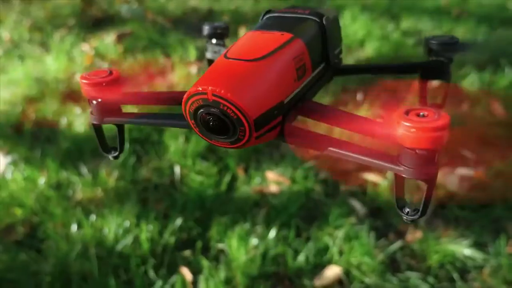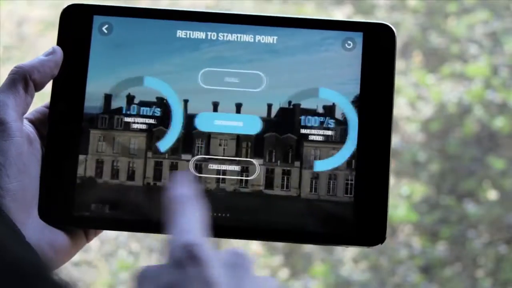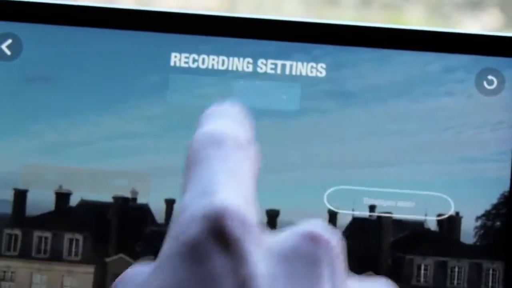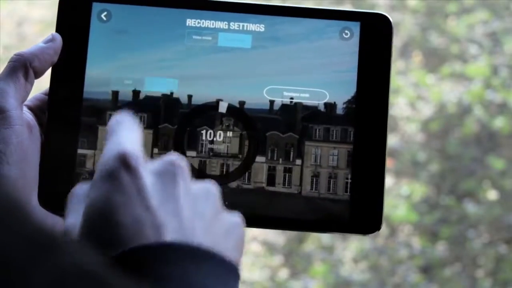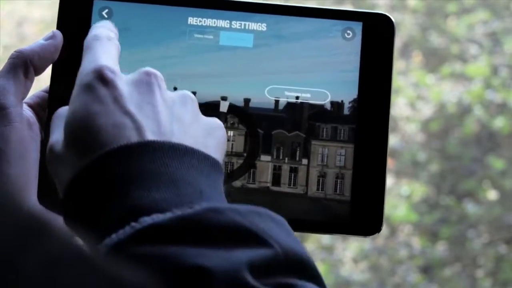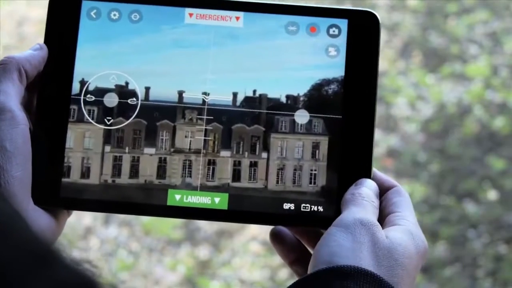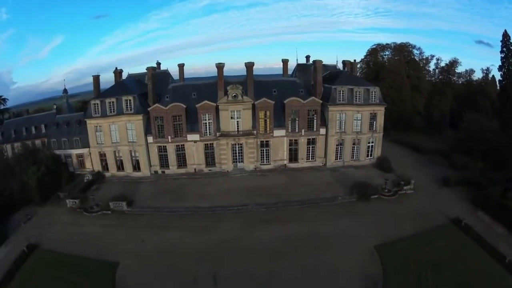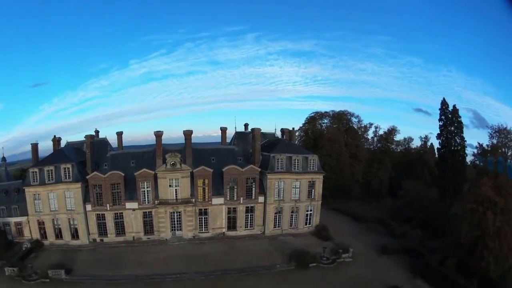The Bebop's camera also allows you to take high-resolution photos. Activate the photo mode, which you can find in the Recording Features tab. The images captured in high resolution are in fisheye format.